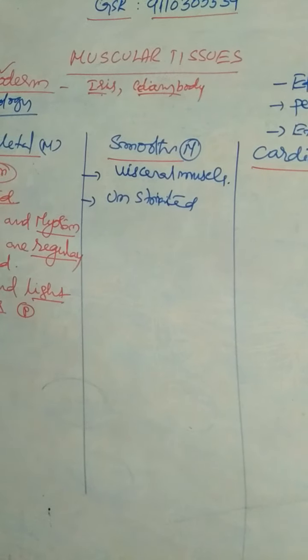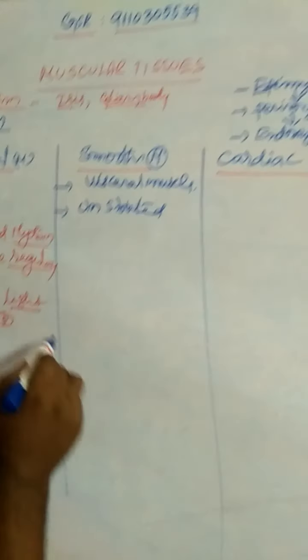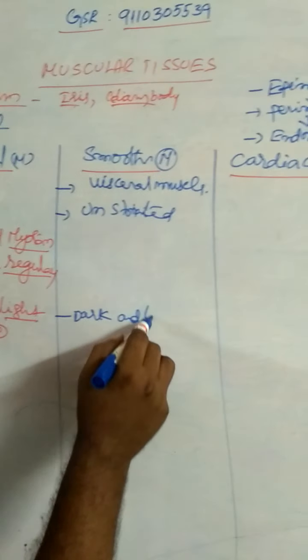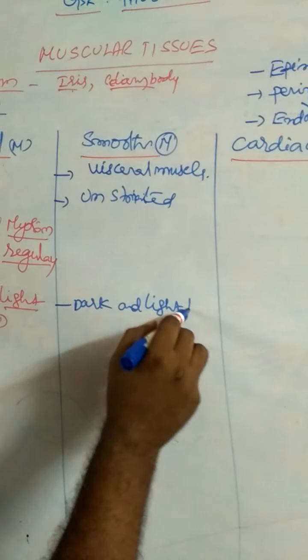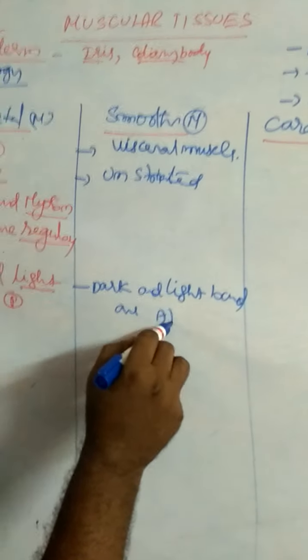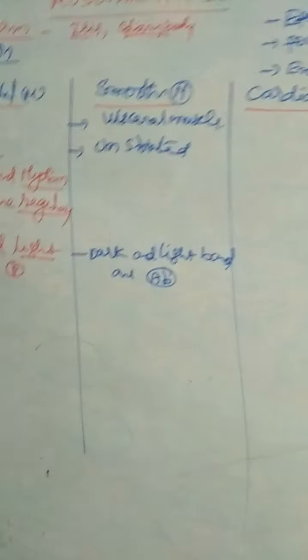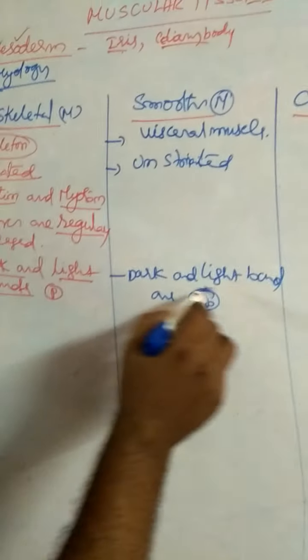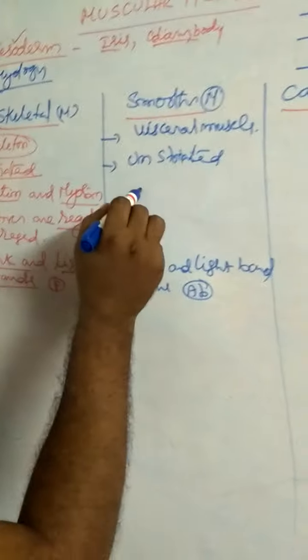Why are these called unstriated muscles? Dark and light bands are absent. Due to the absence of dark and light bands, these are unstriated muscles.